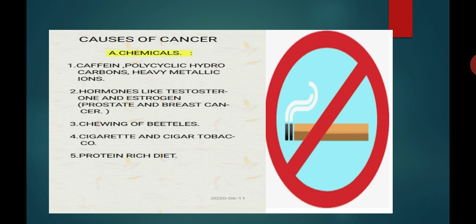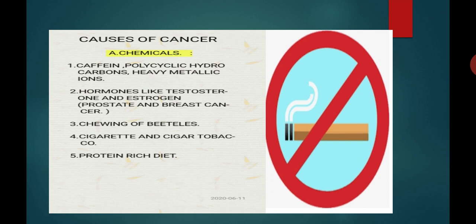Point number 3, chewing of betel is known to cause mouth cancer. So the factor which is responsible for mouth cancer is nothing but the chewing of betel. Number 4, cigarette and cigar tobacco smoking causes lip, mouth and lung cancer. So to cause lip, mouth and lung cancer, the factors responsible are cigarette and cigar tobacco smoking.